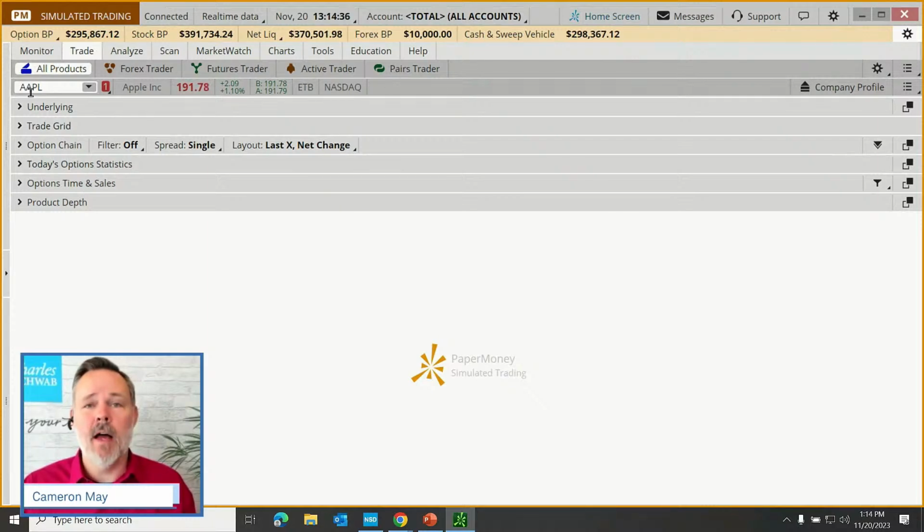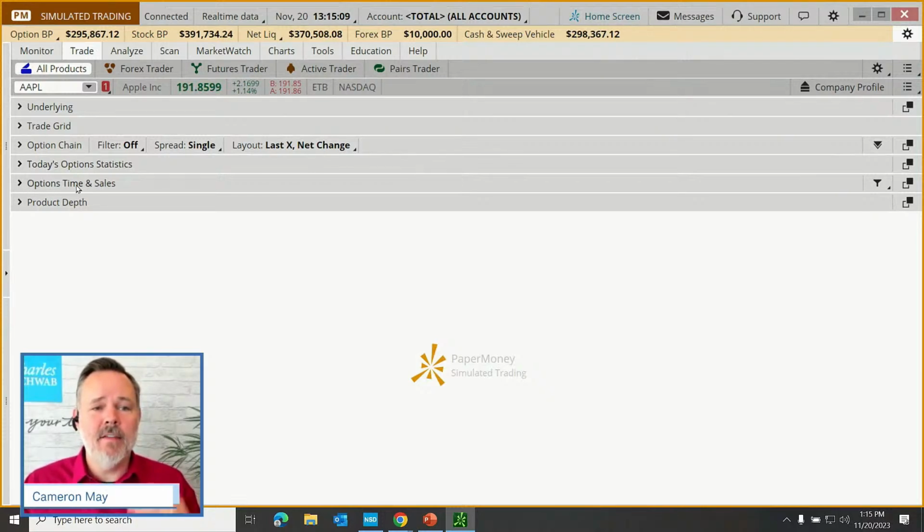But back to our navigation of the Trade tab, there are actually just a few general fields down below our symbol box. So we can see the underlying, which actually refers to, just think about that as like the stock information. Then we have Trade Grid, which is going to be stock charting information or other data that can be loaded there. I'll show you what that is. Next up, we have the option chain, which is where our options traders might go to look for and place options. Today's options statistics is just going to be data and metrics relating to options trading and volume and that sort of thing.